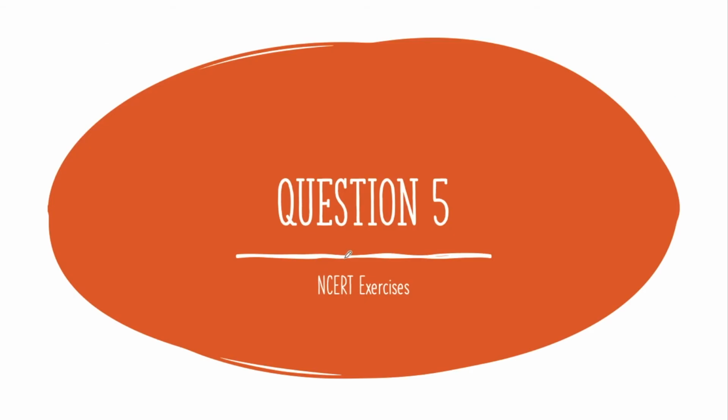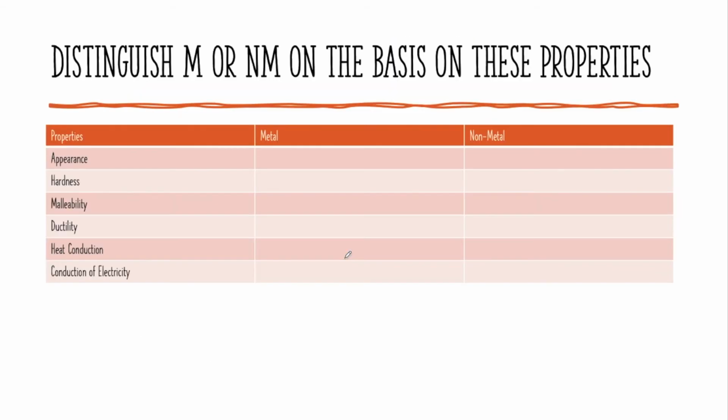So let's go to the next question. We have to distinguish the properties as being a metal or non-metal on the basis of these properties. So appearance, metals are shiny, so I'm going to write S there. Non-metals, they are dull. D there. Hardness, yes, metals are very hard, sure, because as you may have seen, iron is very strong. It is used in many machineries for that. And non-metals are not that hard, so I'm going to write S there.